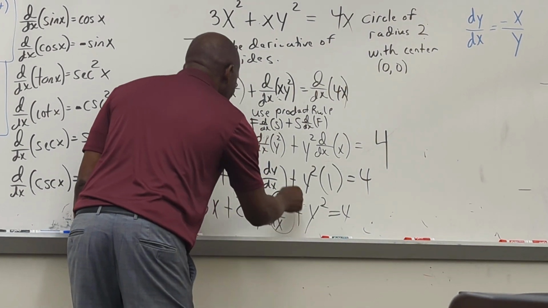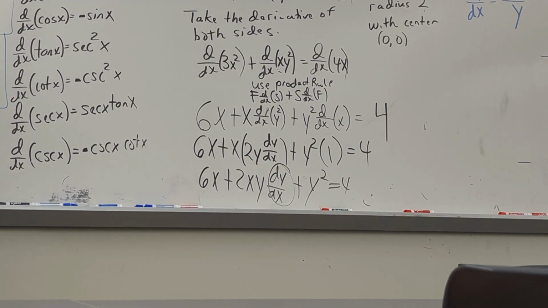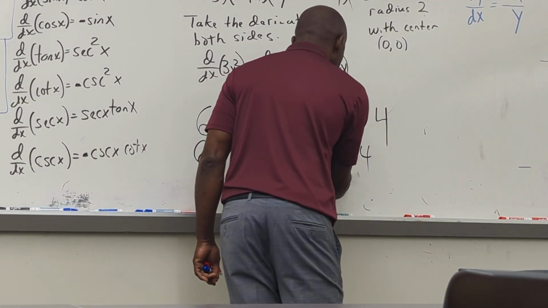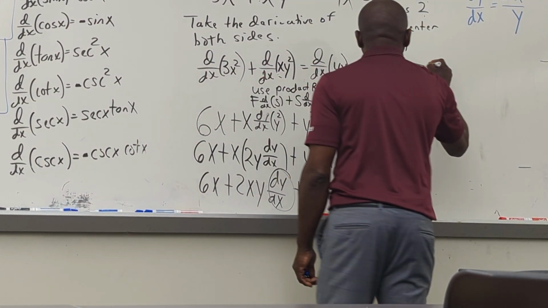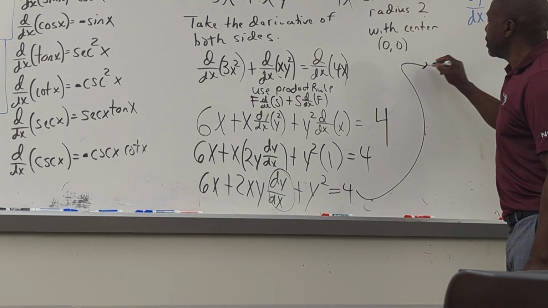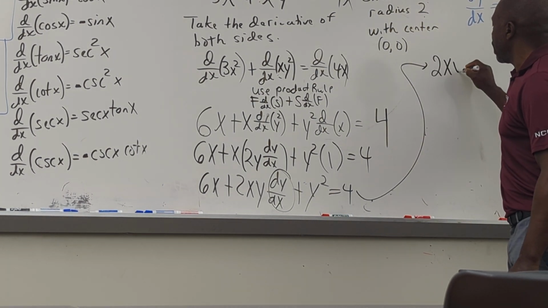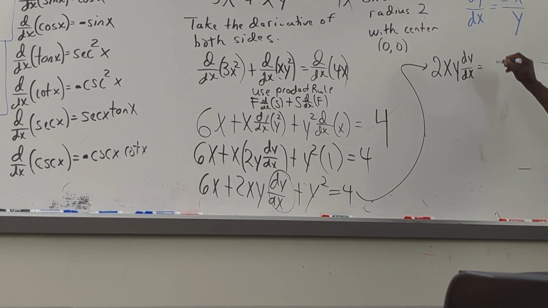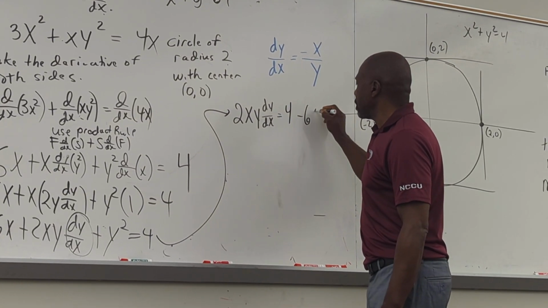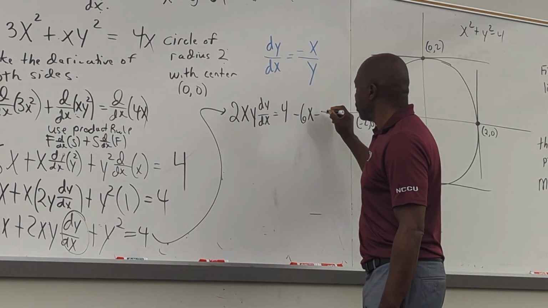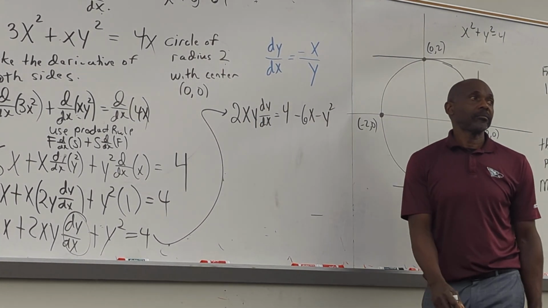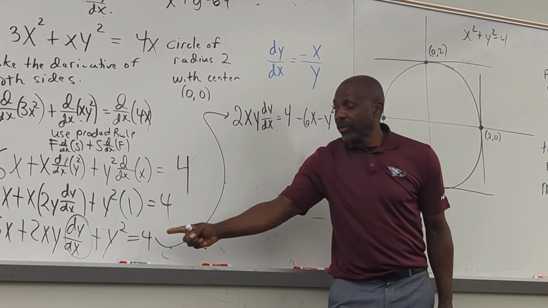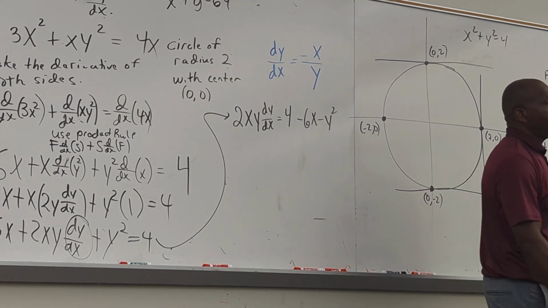And what am I trying to solve for, class? dy/dx. So how can I get dy/dx on one side by itself? What do I have to move? The 6x. So my class understands that 2xy dy/dx equals 4 minus 6x minus what? Because I have to subtract the 6x from both sides, and I also have to subtract the y squared.